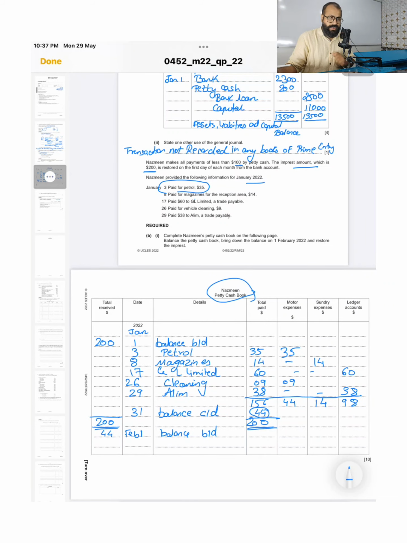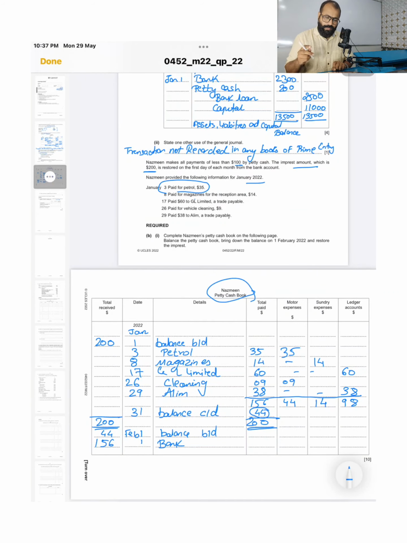So the imprest amount is 200, but already you have 44 rupees. So what is the difference? 156 rupees you are going to take from the cashier. So bank, Feb 1st, 156 rupees. This we need to find out under imprest amount. You are falling short by 156, so the cashier will give you 156 rupees. So that is your petty cash book.